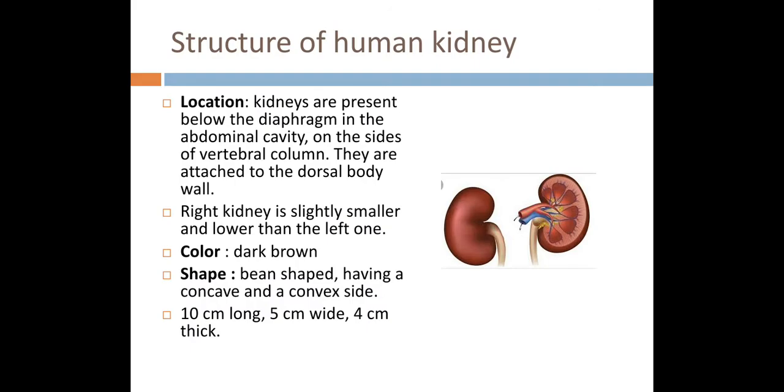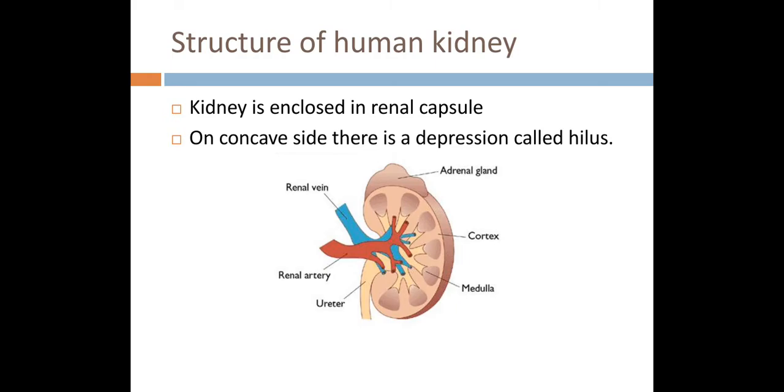Okay, you can also see the concave and convex sides of the kidney over here. This side of the kidney where the tube is present is the concave side, and this side of the kidney is called the convex side of the kidney. Okay, the kidney is enclosed in a renal capsule, a membrane-like structure which provides protection to the kidney.